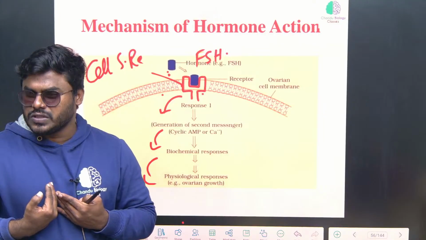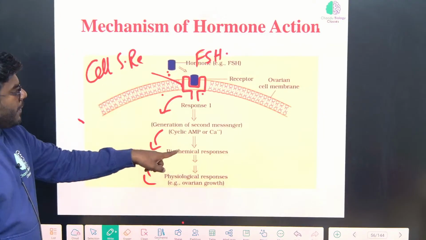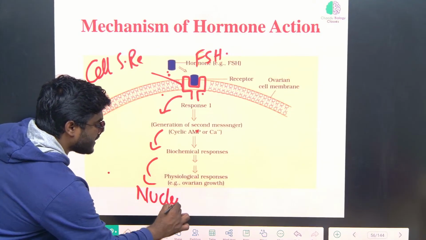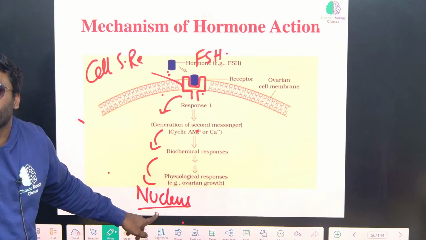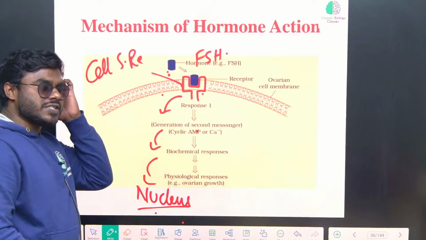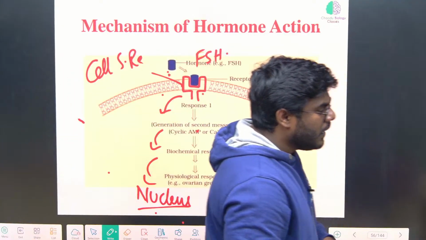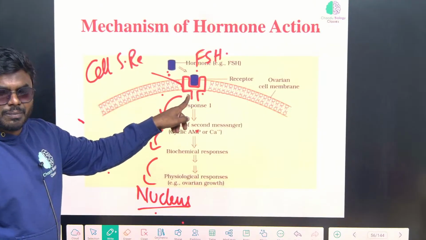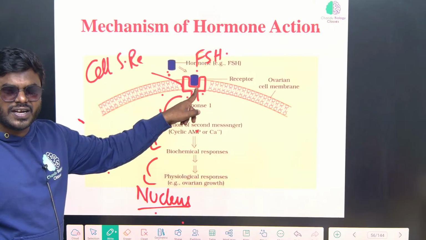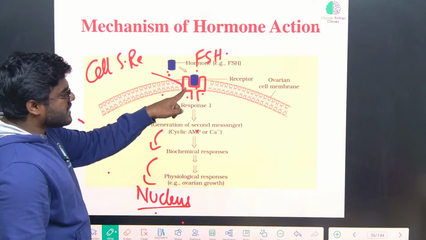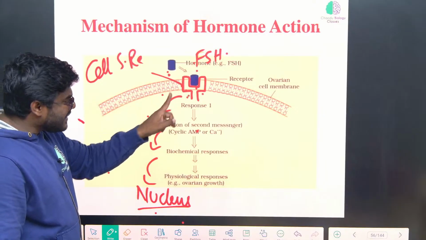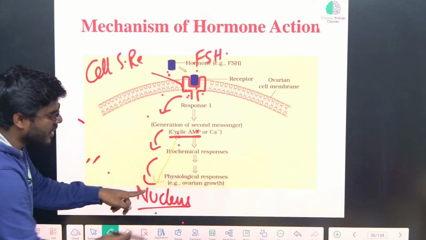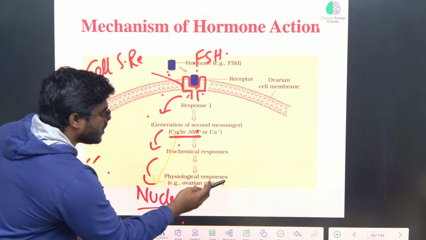You're getting the point? So remember my statements correctly. Most of the hormones show their action with the help of secondary messengers. Secondary messengers are the type of messengers which can easily enter into the nucleus. See friends, let's consider, what is the goal of the FSH hormone? Ovarian growth, as an example. But FSH cannot cross the membrane. So it attaches to the receptor present on the membrane itself. So this hormone activates the receptor. This receptor activates further secondary messengers. Those secondary messengers enter into the nucleus and show the response of ovarian growth.